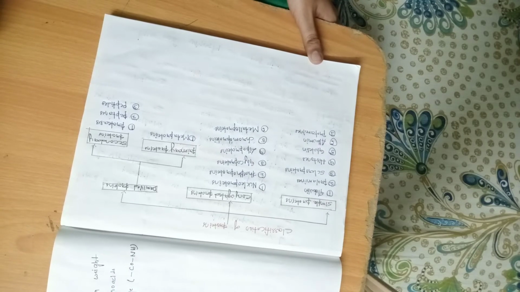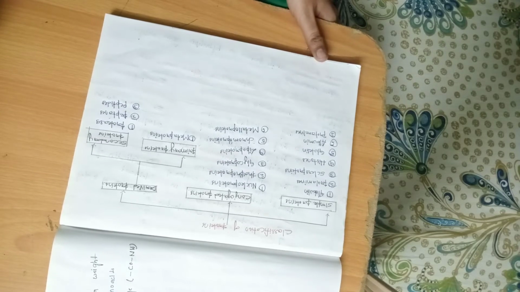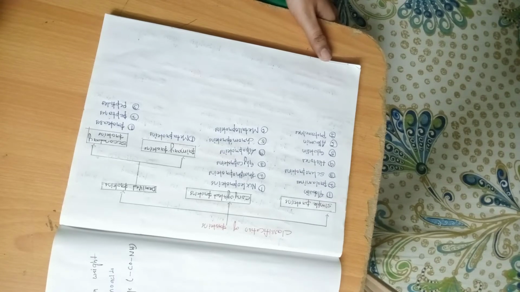The first subtype is globulin and the second subtype is prolamines. The third subtype is scleroproteins. The fourth subtype is histones, and the fifth subtype is glutelin. The sixth subtype is albumin, and the seventh subtype is protamines.